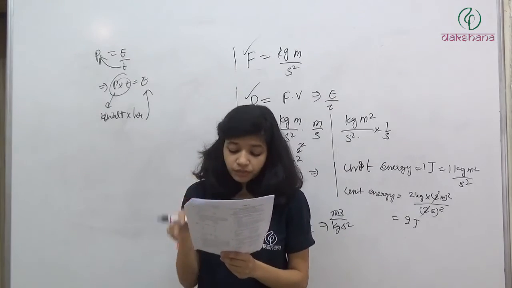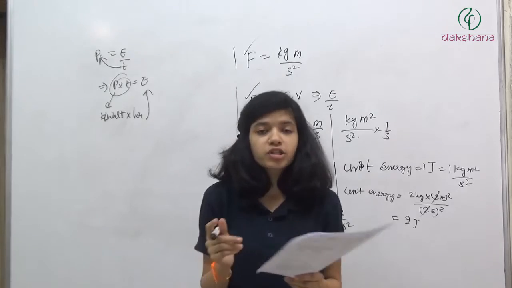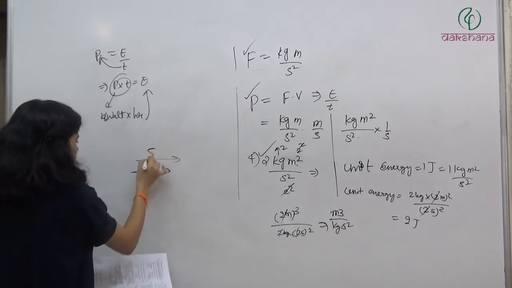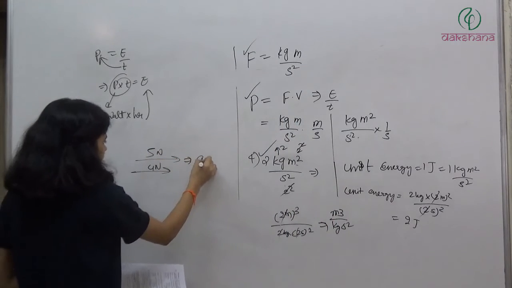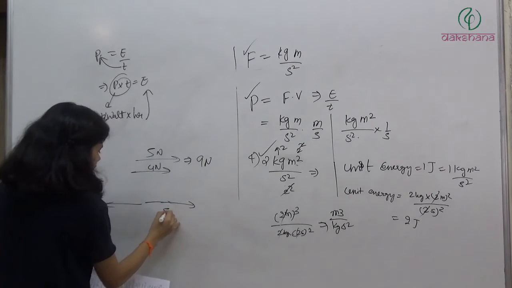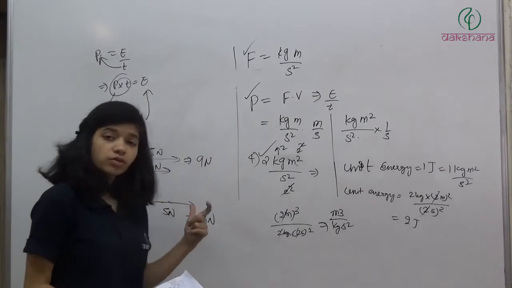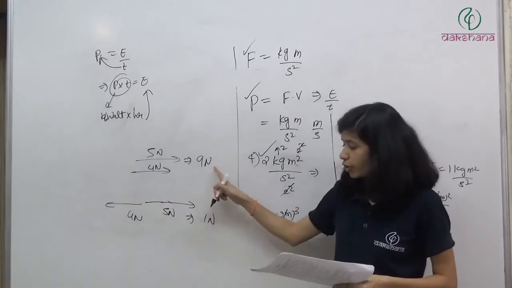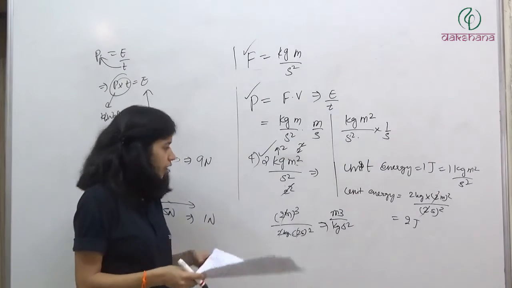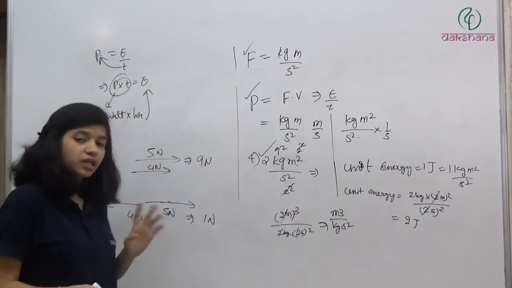Question number 84. Vector sum of forces of 5 Newton and 4 Newton can be? So the maximum will be when both are in the same direction, 5 and 4. It will give 9. When both are in the opposite direction, 5 Newton and 4 Newton, it will give 1 Newton. So their resultant maximum can be 9 Newton and minimum 1 Newton. Whatever lies between 9 and 1 Newton is going to be their resultant. If any value goes beyond this, or lesser than this, it is not achievable.